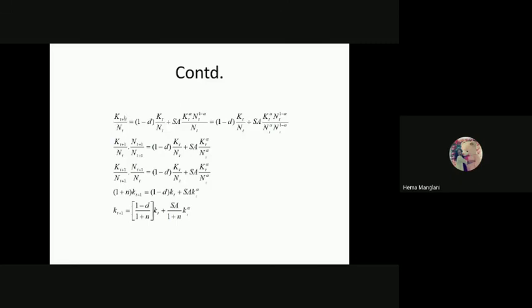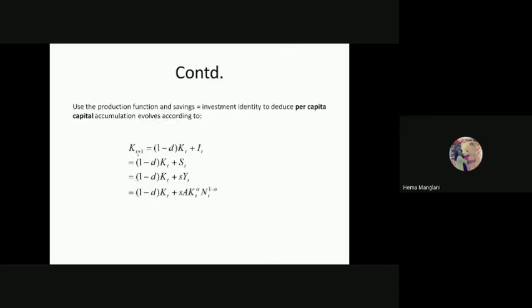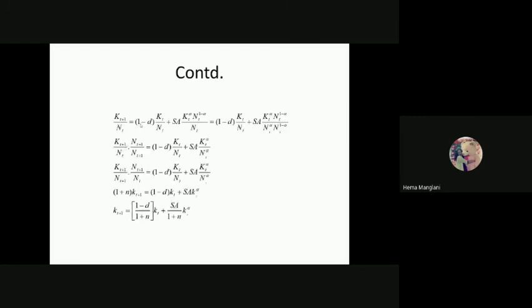This is your per capita capital. Capital per output or capital per labor, you can also call it. So K_{t+1}, your accumulated capital, is now divided by N_t. The same expression is getting divided: K_t would also be divided by N_t plus the technology term, and the whole production function would be divided by this N_t. This will give you the same result we have already seen, that is per capita income.